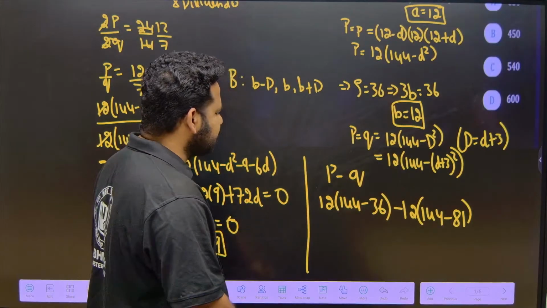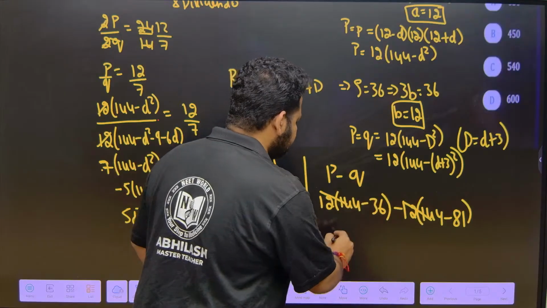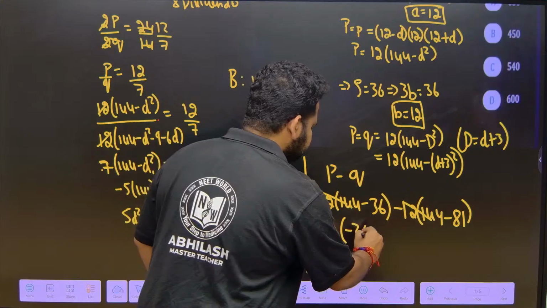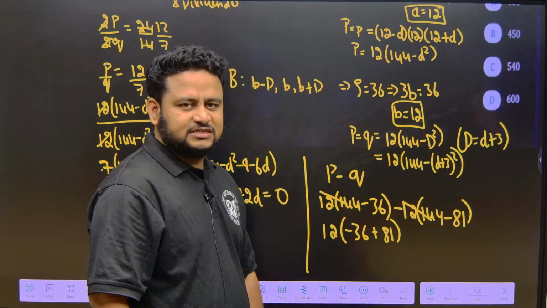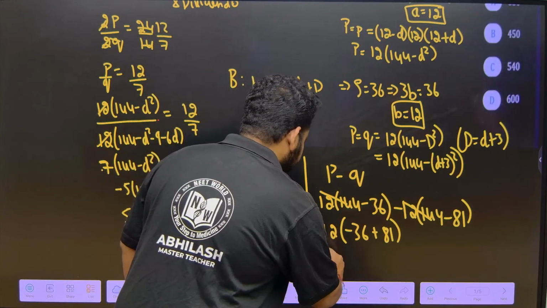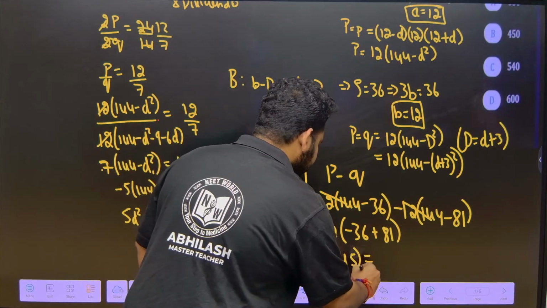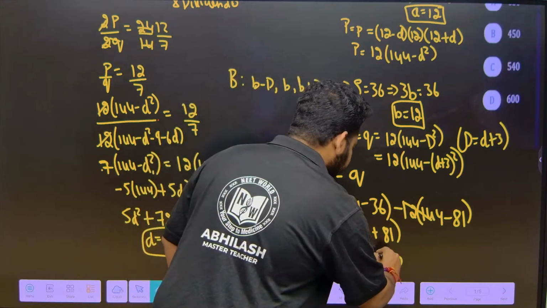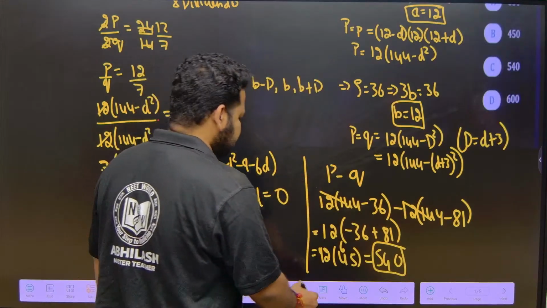So here directly I can cancel 12 into 144, plus minus. Now, I have 12 into minus 36 plus 81. Minus 36 plus 81 gives us 45, so this gives us 12 into 45. 12 times 5 is 60, 12 times 4 is 48, 48 plus 6 is 540. So we got p minus q. The answer is 540.